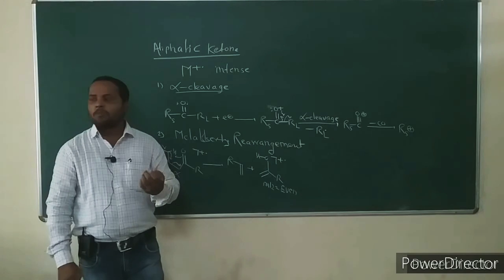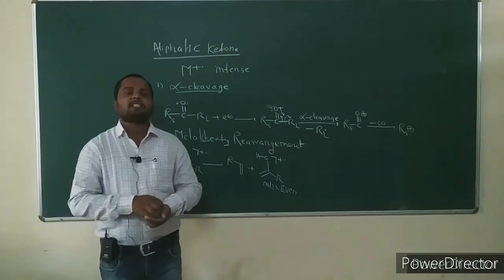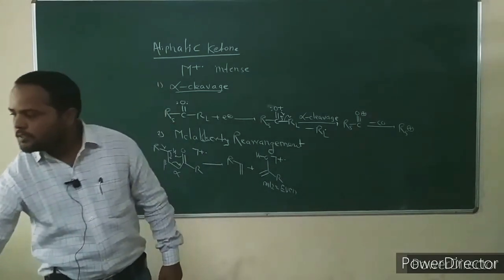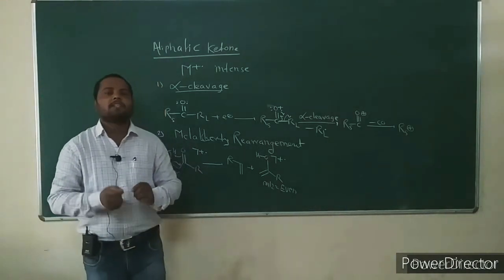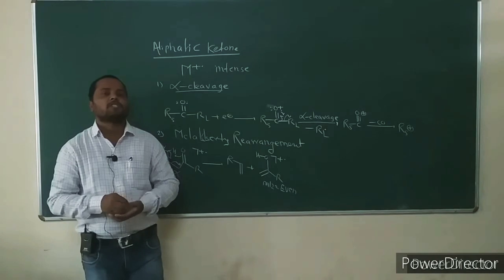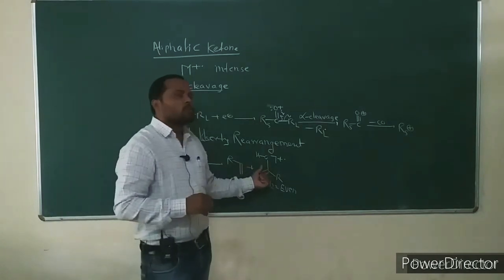Similar to distinguishing isomeric aldehydes, it is useful to distinguish isomeric ketones.